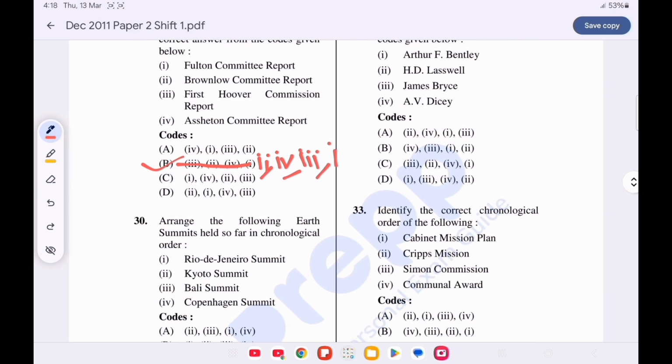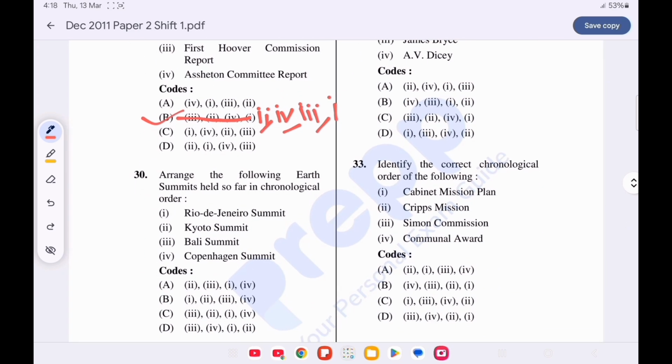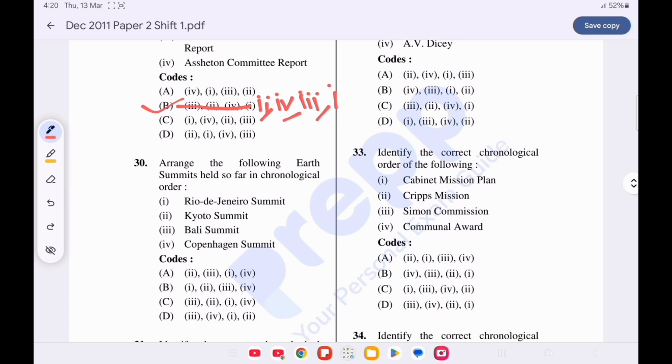Now question number 30. Arrange the following Earth Summits held so far in chronological order. Option B is correct. First is the Rio de Janeiro Summit in 1992, then Kyoto Protocol in 1997, then Bali Summit in 2007, and the last is Copenhagen Summit in 2009.